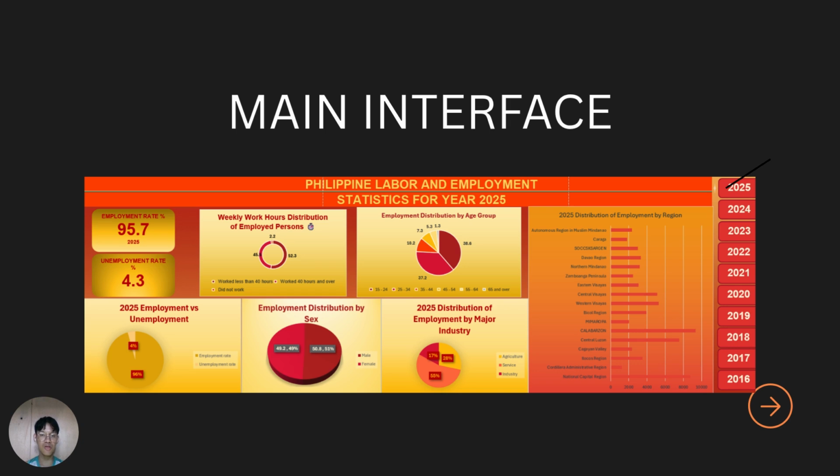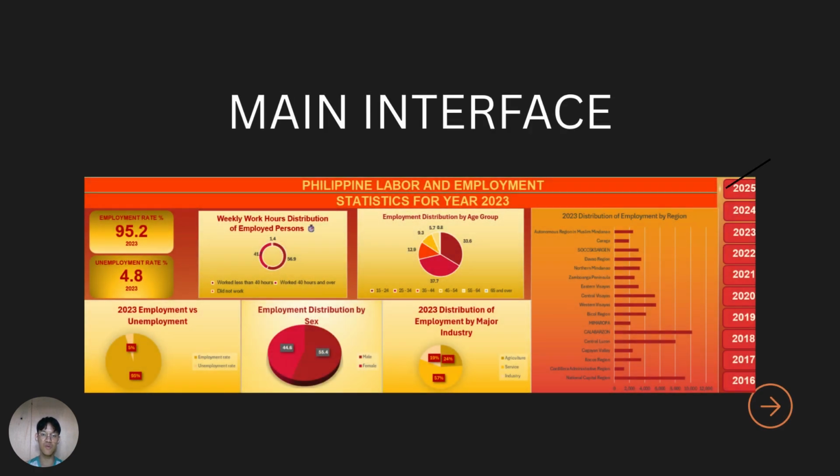If you click the 2023 block, you will be able to move from the statistics from year 2025 to statistics from the year 2023. So it would look like this when you click the year 2023 block.